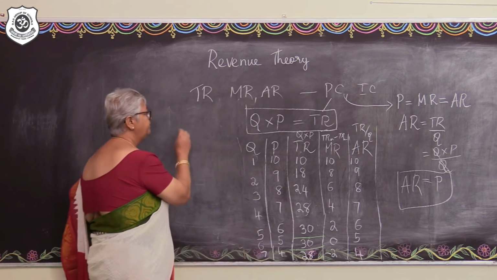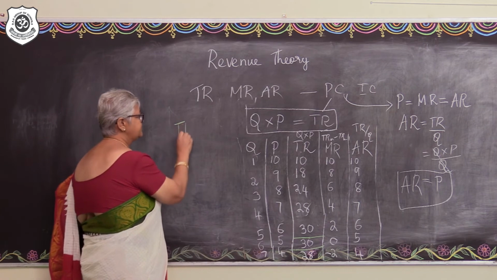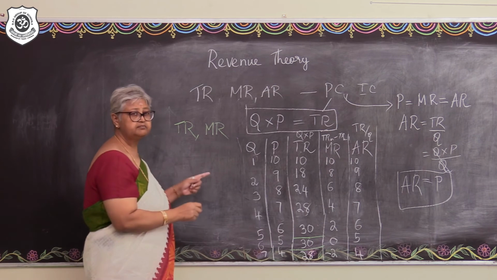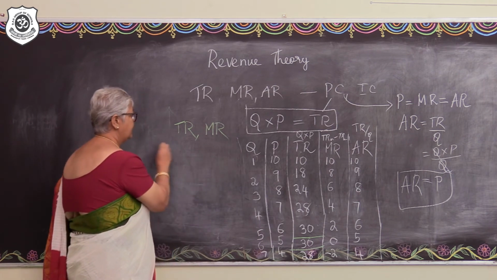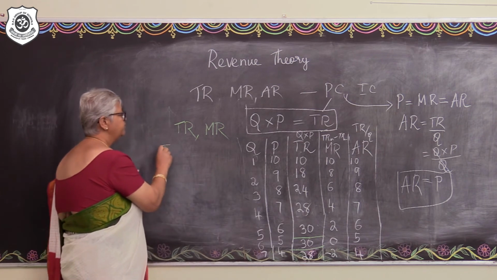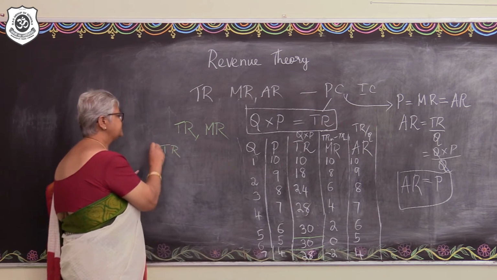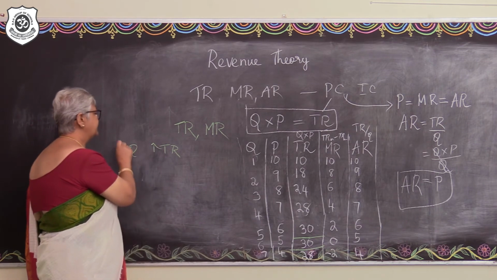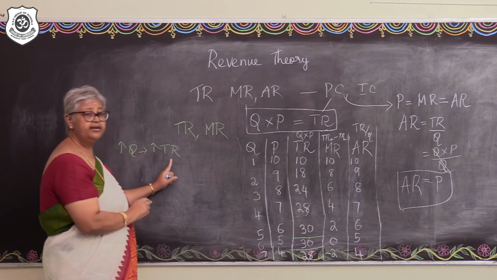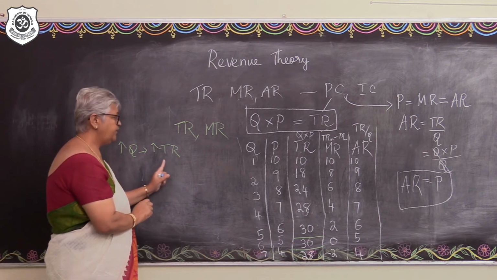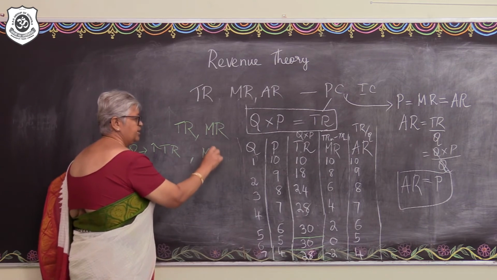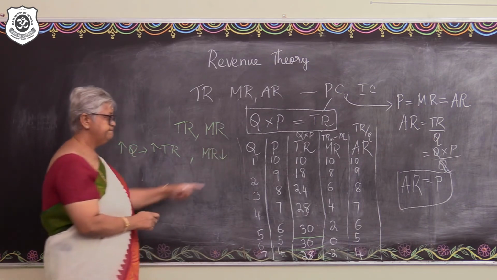So in an imperfect market, what is the relationship that exists between the total revenue and the marginal revenue? As the output sold increases, the total revenue also increases. When total revenue increases, the marginal revenue is falling continuously.